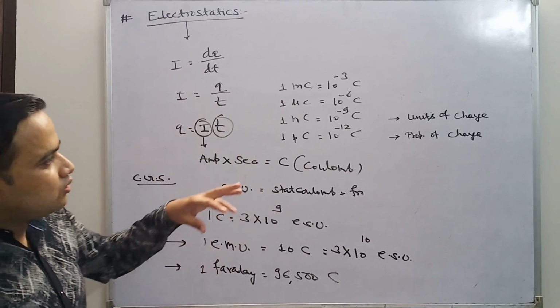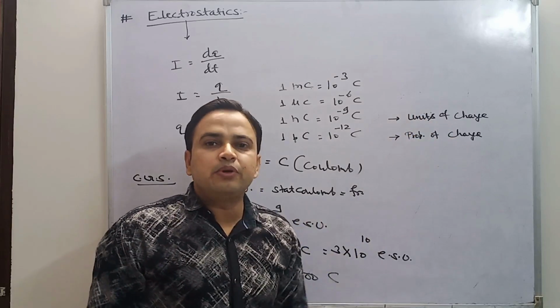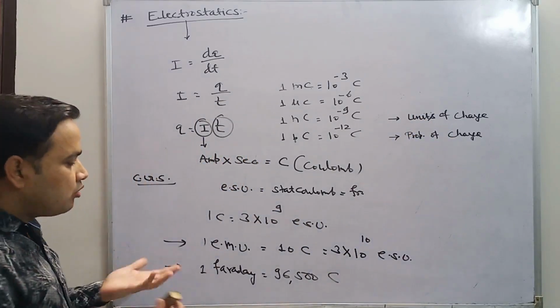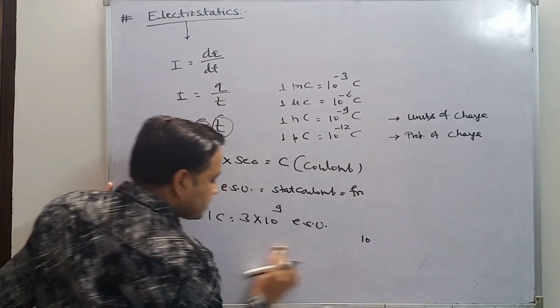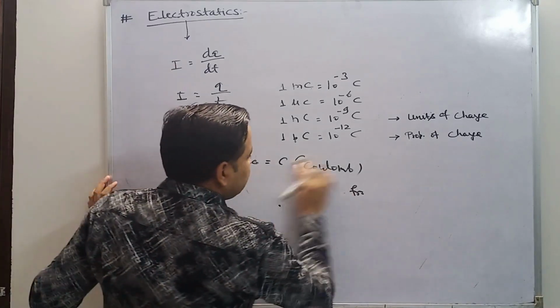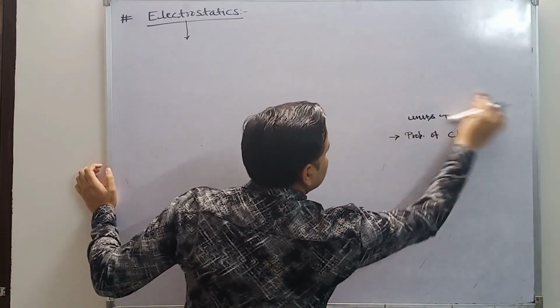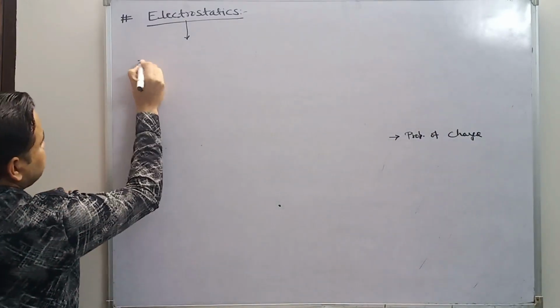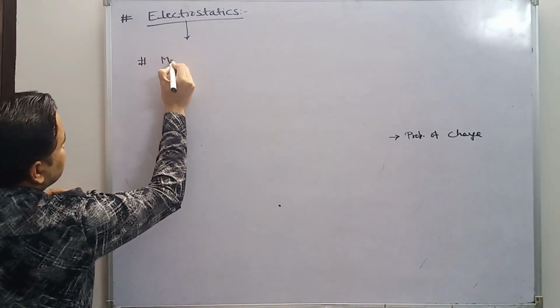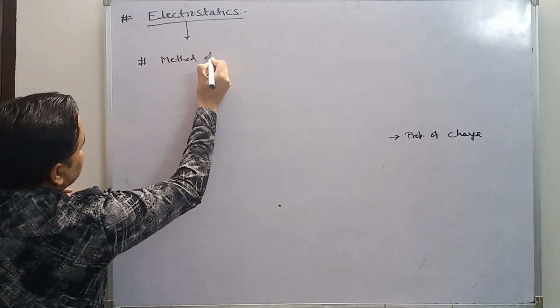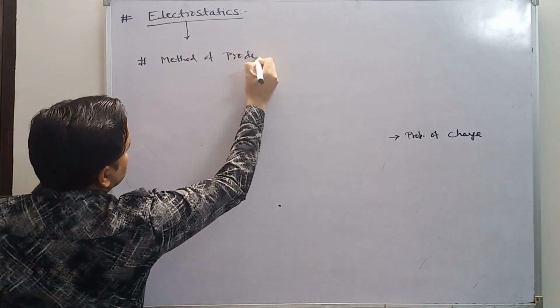Now we look at the next point: how we can produce charge. How many methods are there by which we can produce charge on a body? There are some methods by which we can produce charge. Methods of producing charge.